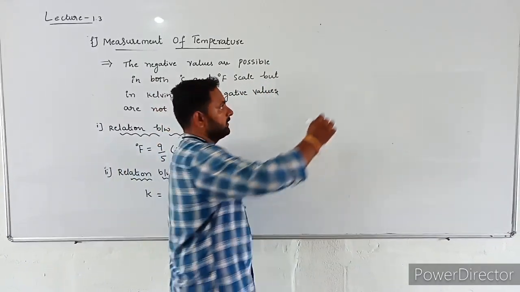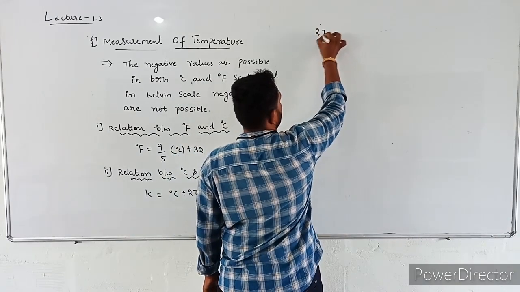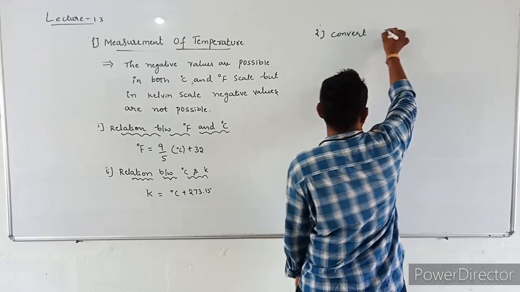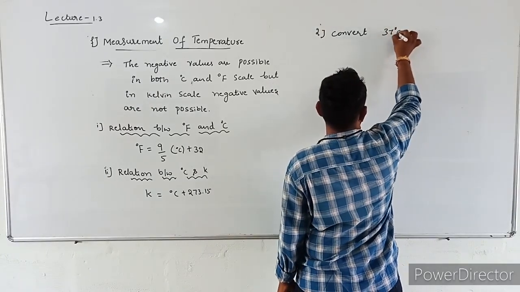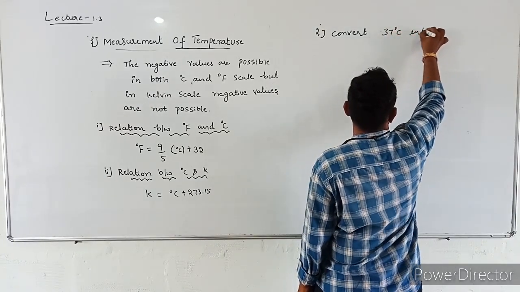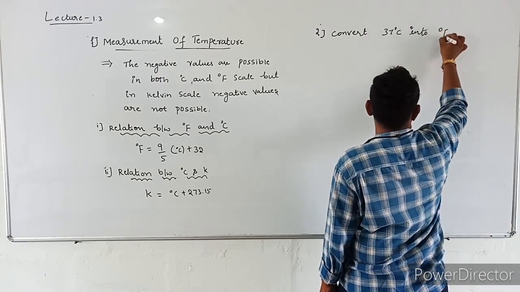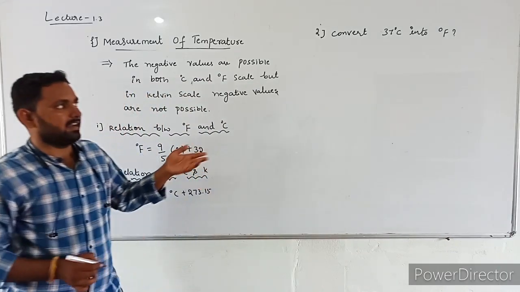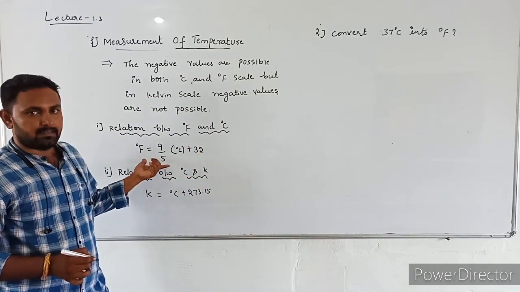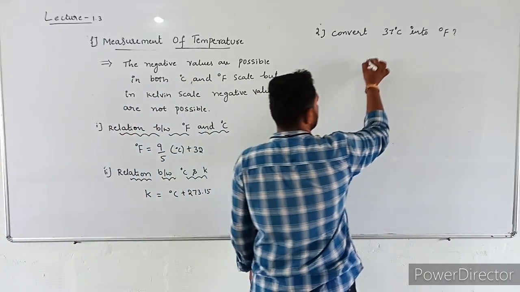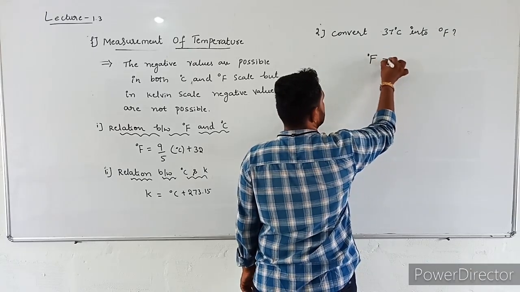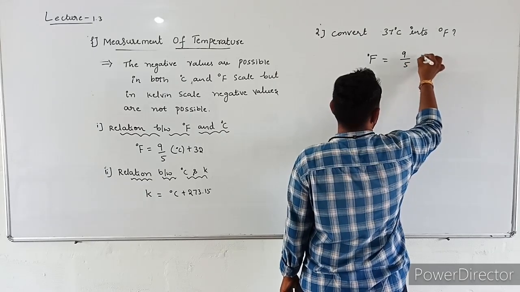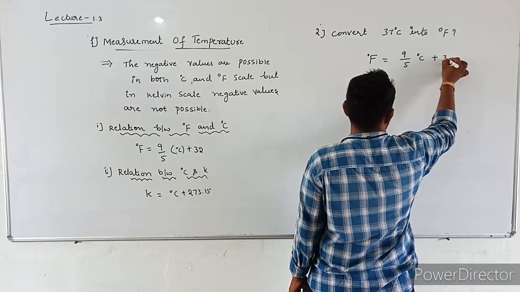The second numerical, convert 37 degree Celsius into degree Fahrenheit. To convert degree Celsius to Fahrenheit, we require this relation. Degree Fahrenheit is equal to 9 by 5 degree Celsius plus 32.